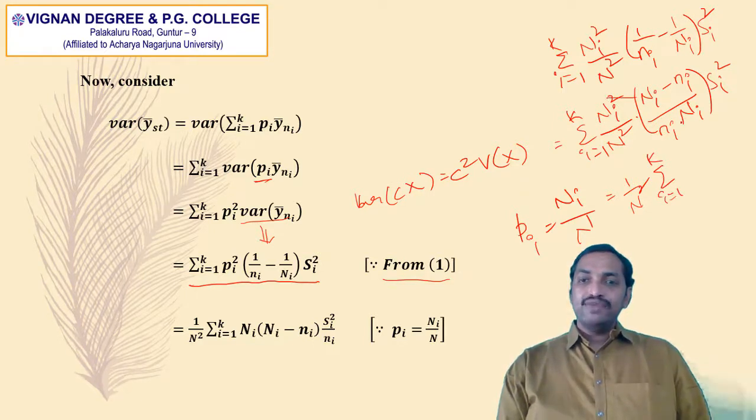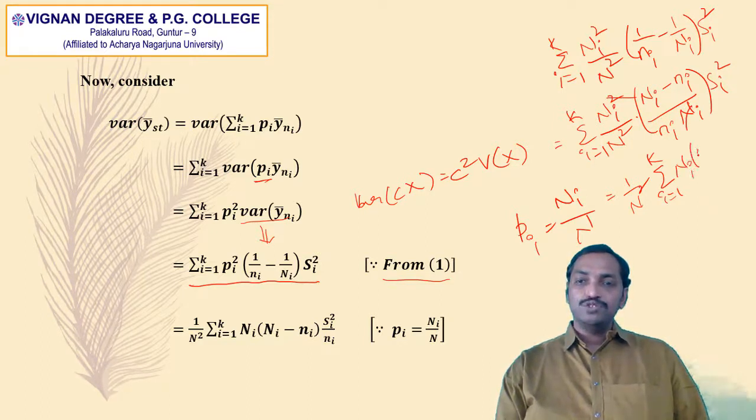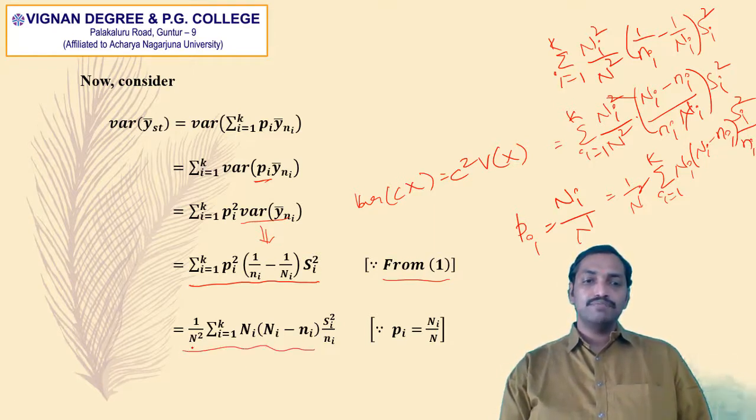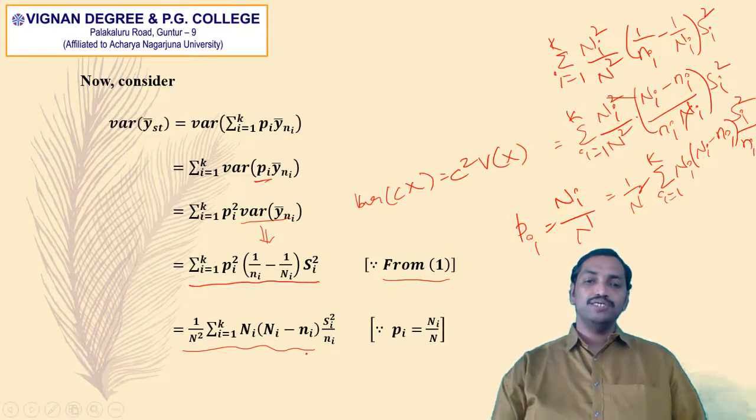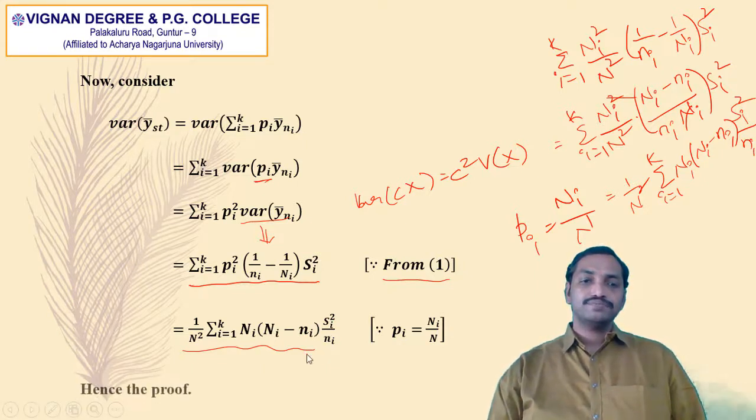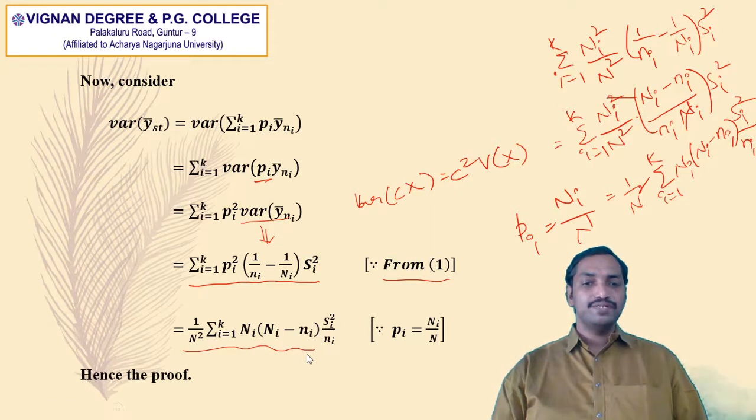One capital Ni will be cancelled from this. So we get 1 by capital N square into the summation i equal to 1 to k of capital Ni into capital Ni minus small ni into capital Si square divided by small ni. Hence the proof.